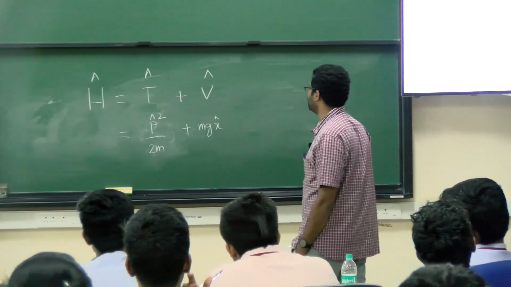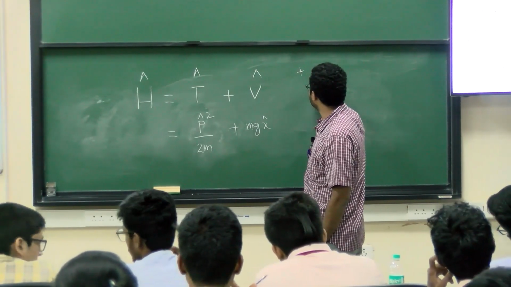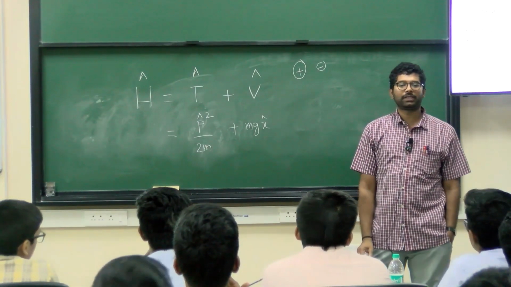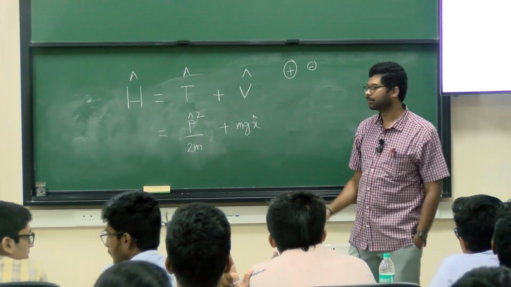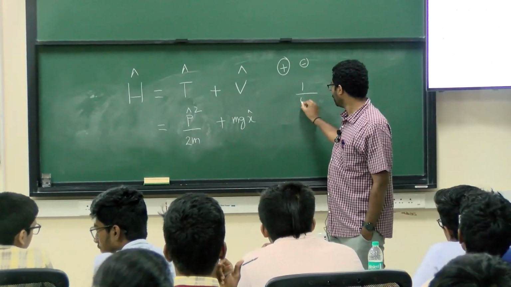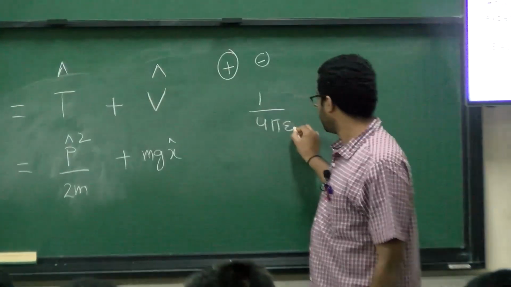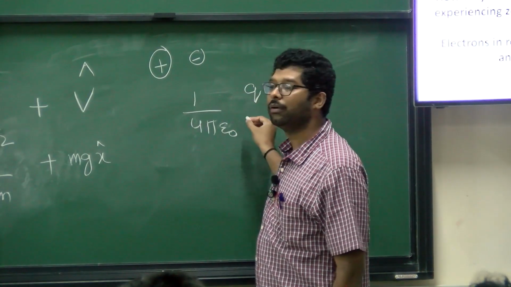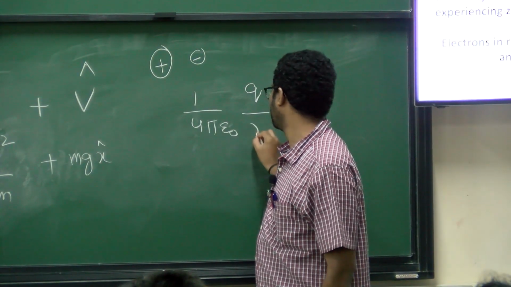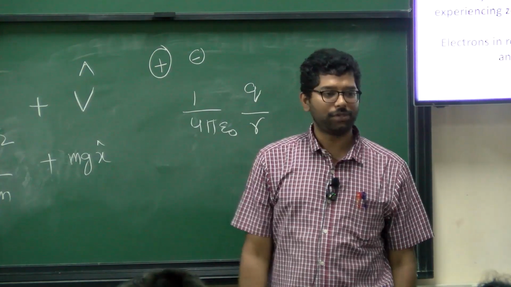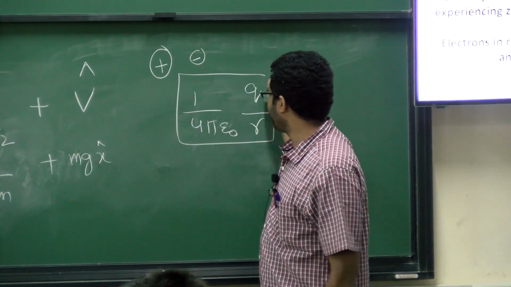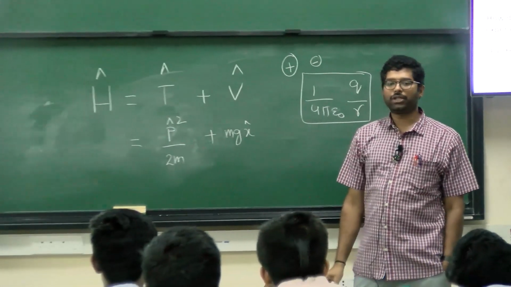Electron and a proton, one positive charge, one negative charge, that are interacting with each other. How do you represent the potential energy? 1 by 4 pi epsilon naught Q by R. This R is the position, right? This is what you would be writing in terms of the potential.